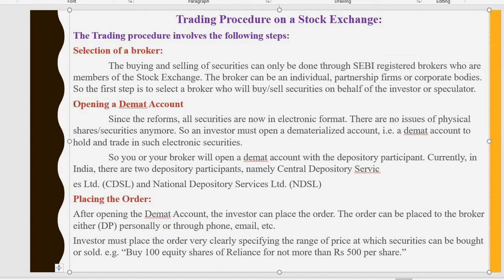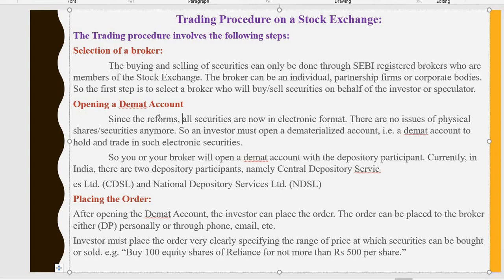Second one is opening a demat account. After selection of a broker, you need to open a demat account. We all know that a demat account is compulsory to purchase and sell securities in your stock exchange.